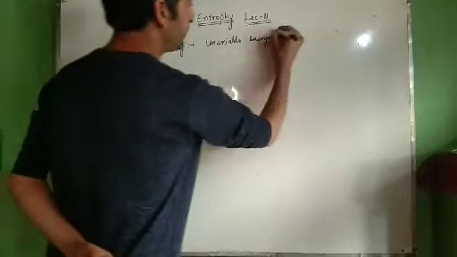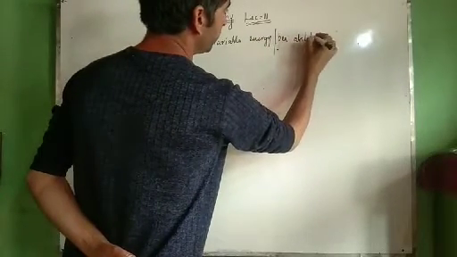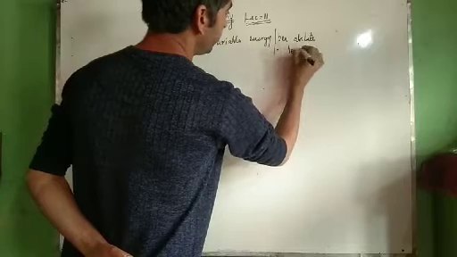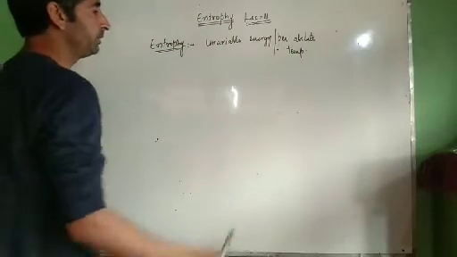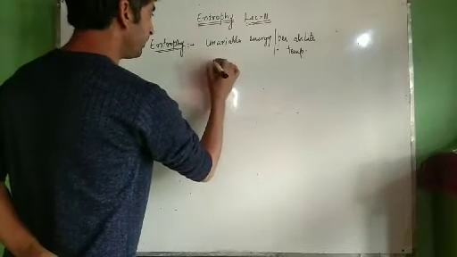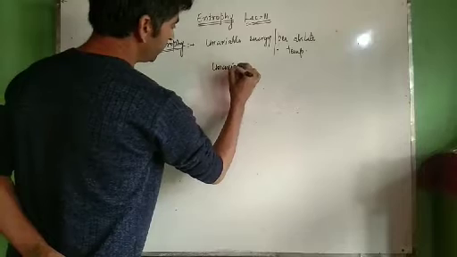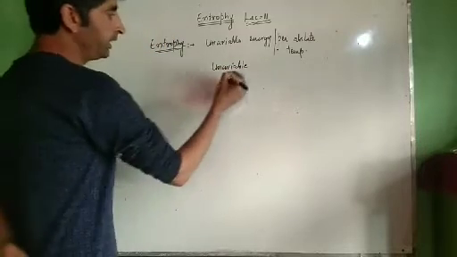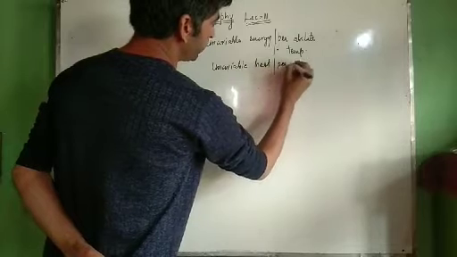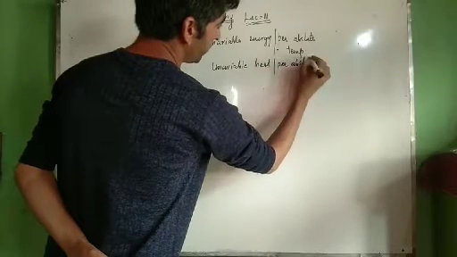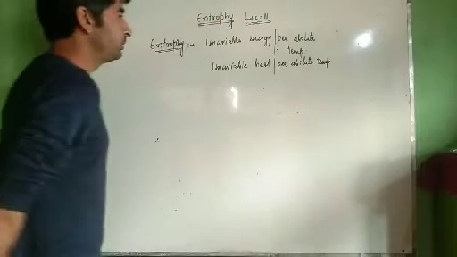It's unavailable energy per absolute temperature. Now heat is a form of energy, therefore it's unavailable heat. Make notes with me. It's unavailable heat per absolute temperature.